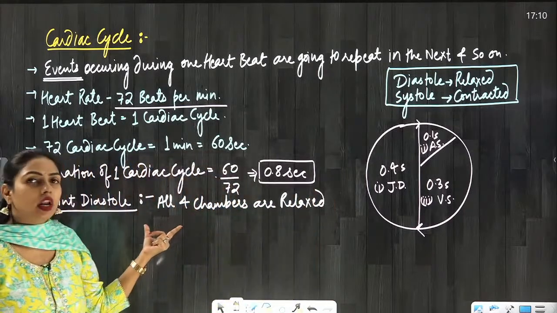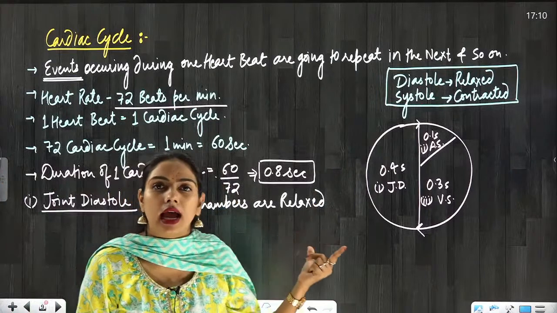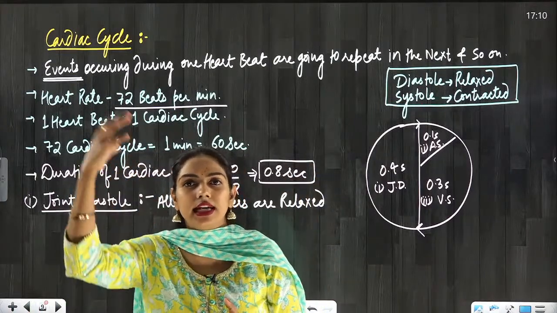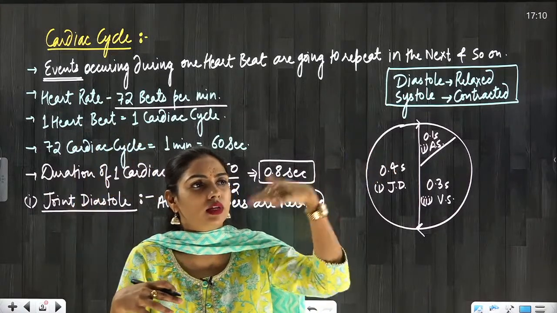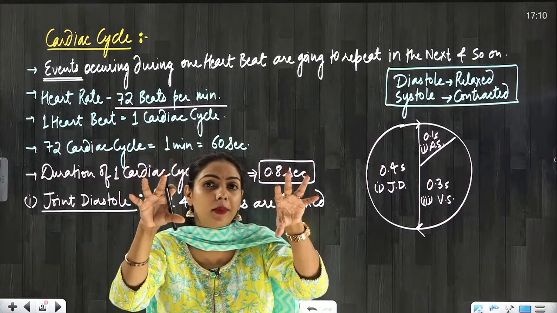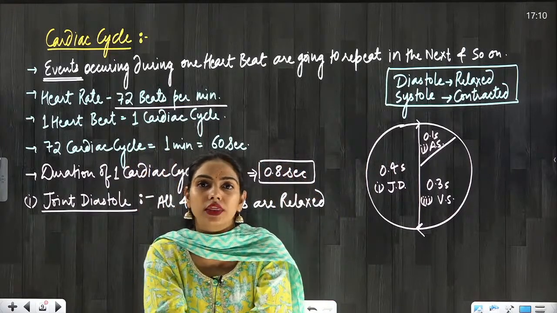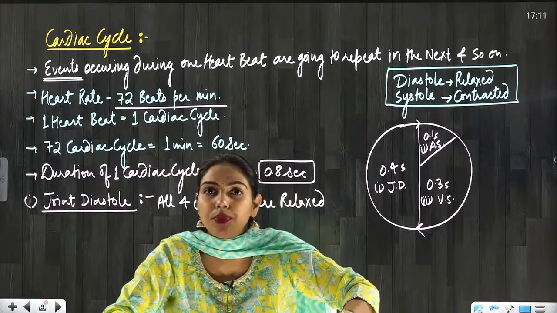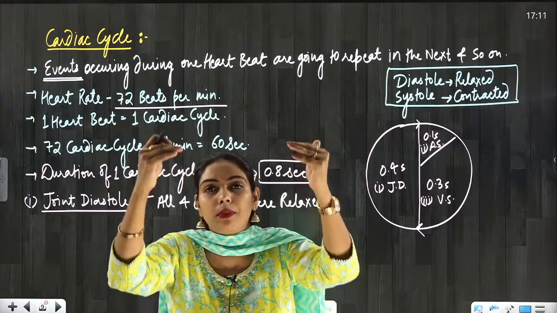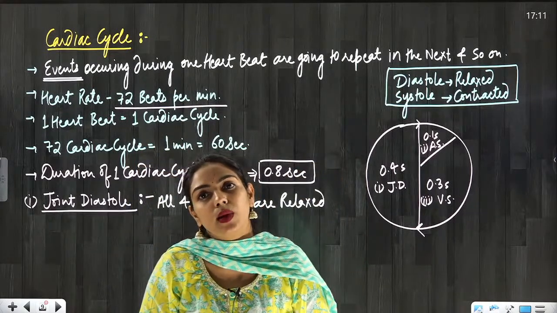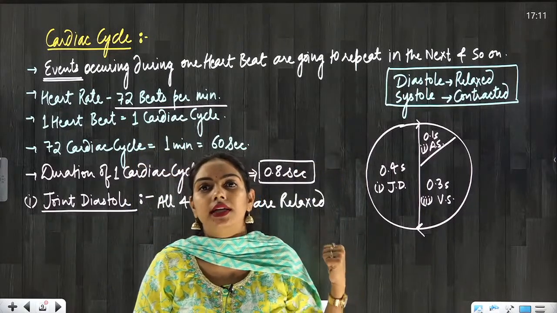Now, when all 4 chambers are relaxed, you know that the blood is coming into the atria. Into the right atrium, deoxygenated blood is coming. Into the left atrium, oxygenated blood is coming. The blood which is coming is putting a pressure on the AV valves. Because of that pressure, the AV valves are open. So the blood which is coming to the atria is going into the ventricles as well. This is happening during the joint diastole.